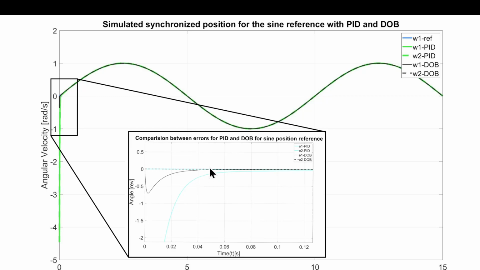Obviously, here you see that in the simulated results we have a fast response for the disturbance observer, and not only that, both of them reach a steady state and follow the sine wave, which is very much desirable. But from these kinds of simulated results, we cannot immediately conclude which one is better. We can conclude in one way because of the simulation, but we cannot be 100% sure that the disturbance observer is outperforming the PID controller, right?